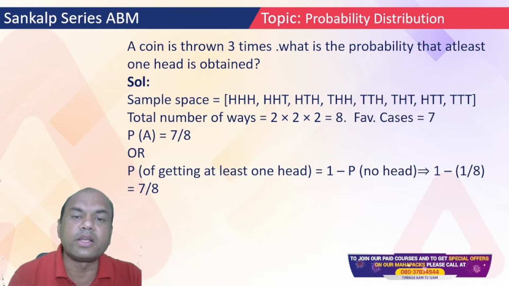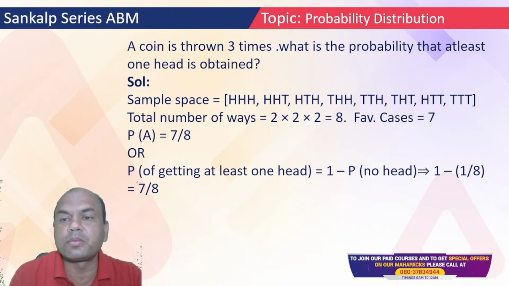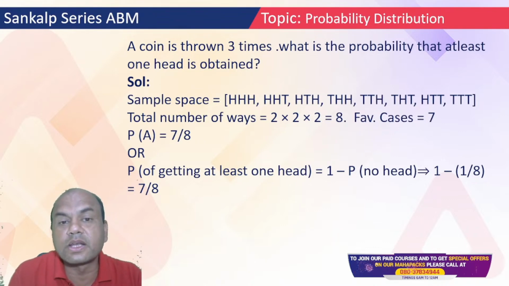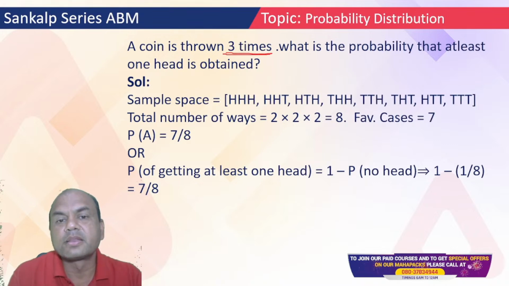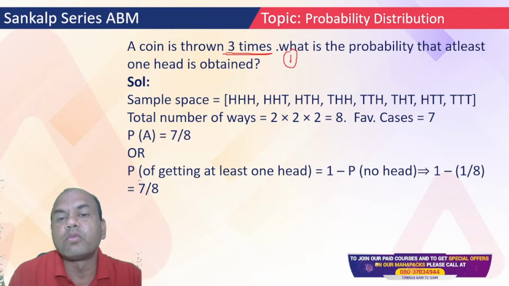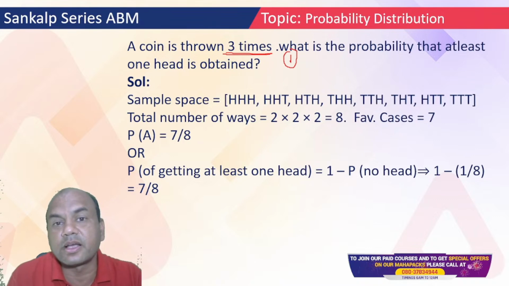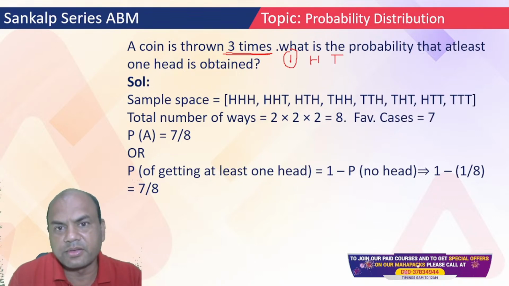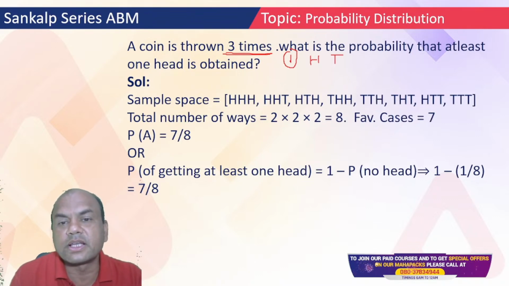Okay. A coin is thrown 3 times. What is the probability that at least one head is obtained? See, 3 times I am throwing the coin. Suppose if I throw the coin only once, what are the possible outcomes? Either I'll get head or tail, right? Simple. If I throw the coin only once, I'll get head or tail. So what are the total outcomes? 2.